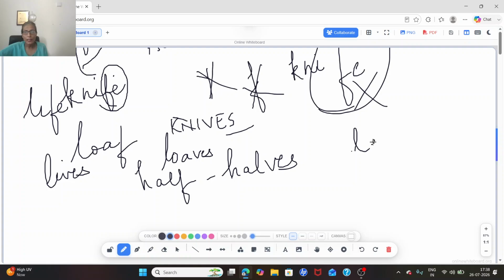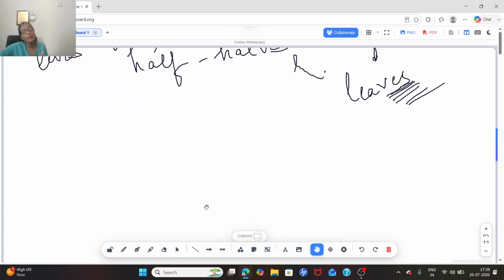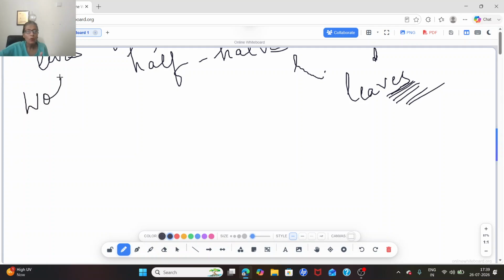LEAF, leaf, we are adding LEAVES. What a simple rule. VES is added. WOLF, wolf, F is removed and VES, WOLVES. Hope this rule is clear.